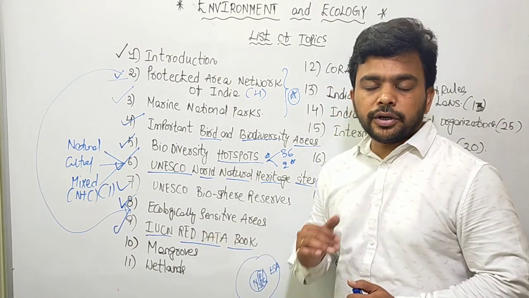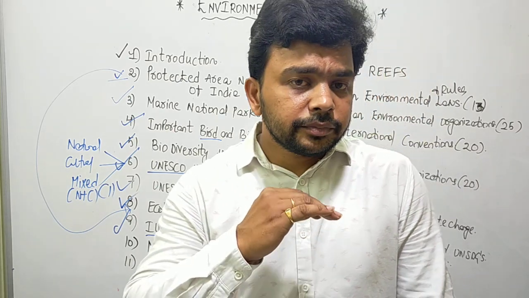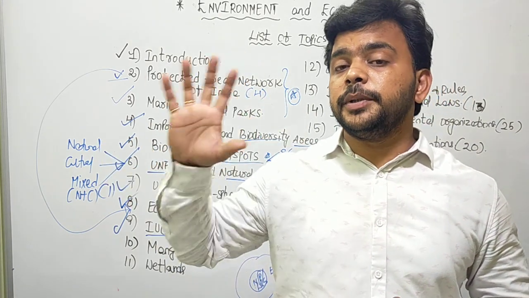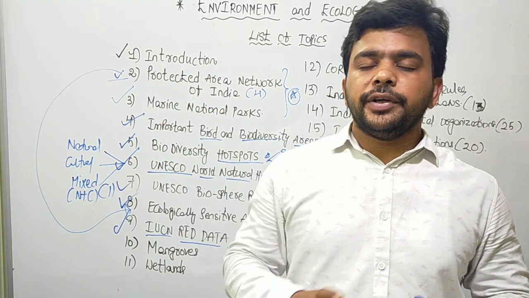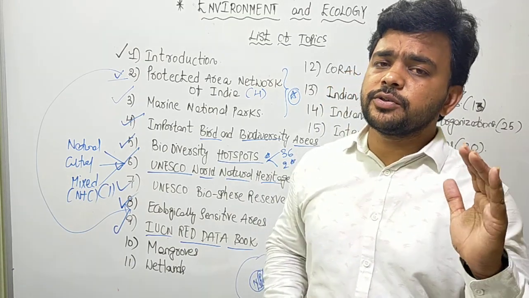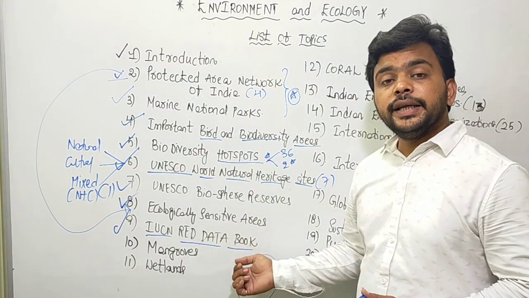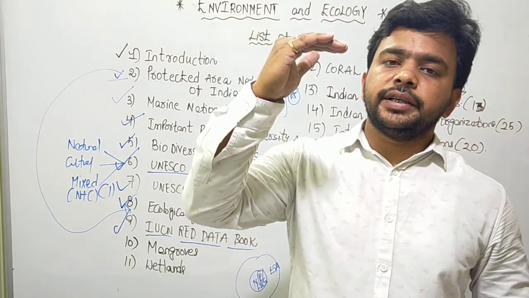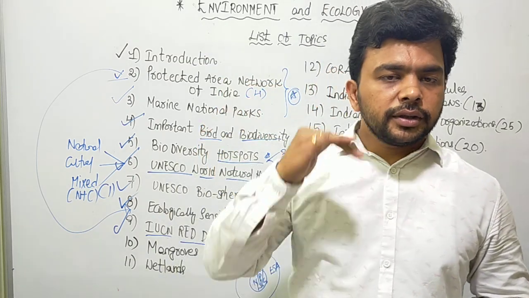So if any species has gone extinct from planet Earth, they declare it as extinct. If any species is not extinct, but there is scientific evidence that it might be present inside a forest area, they declare it as extinct in the wild. If any species is facing severe threats and there is a very high chance of it becoming extinct in the near future, they declare it as critically endangered. Like that, they release the IUCN Red Data Book with categories: extinct, extinct in the wild, critically endangered, vulnerable, endangered, near threatened. All these categories are there.